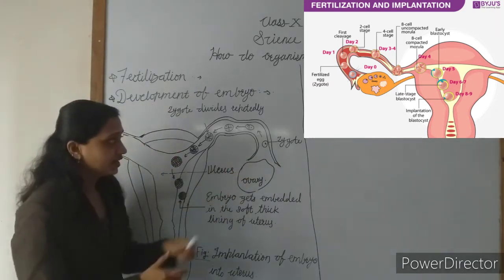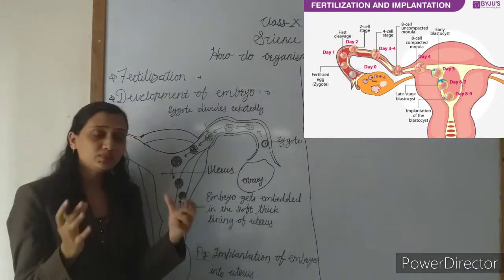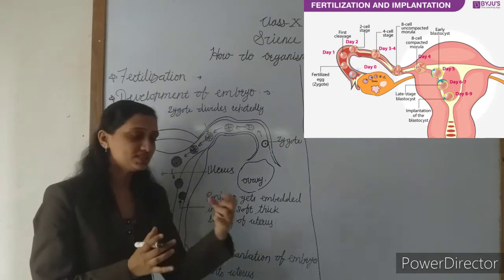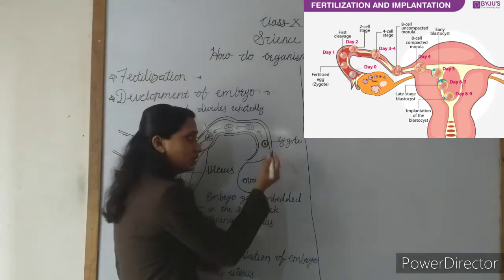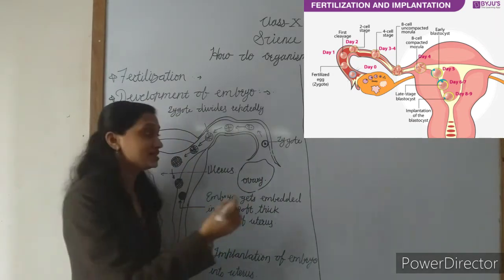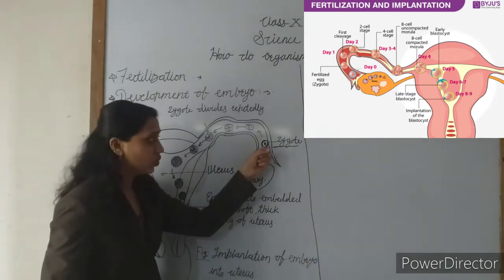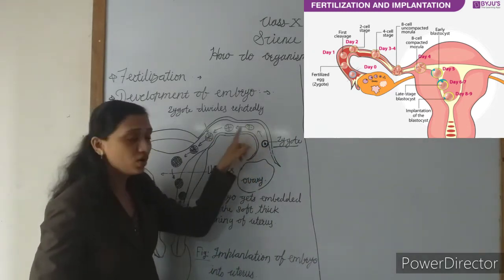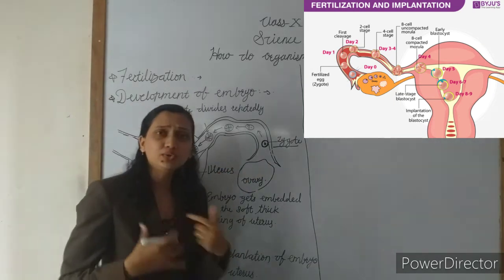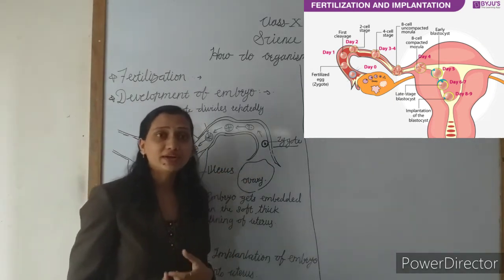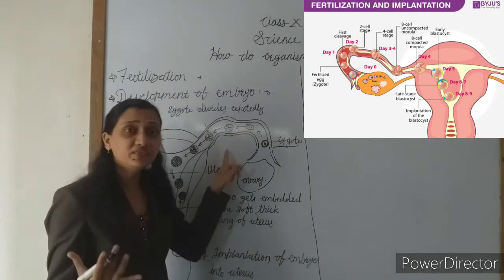Now see here, the zygote is formed. The zygote is formed when, after the fertilization, the sperm and the ovum fuse together and form a single cell. Their nuclei fuse together and it forms a single cell. It is called a zygote. Understand? And the zygote forms in the oviduct. Now afterward, the zygote starts to divide. Repeatedly it divides: 1 into 2 into 4 into 8, in that way it repeatedly divides.